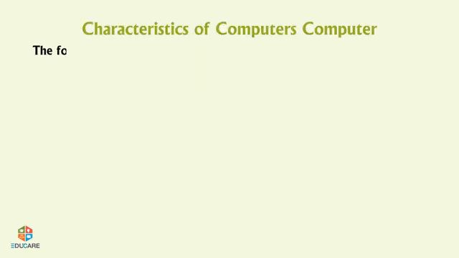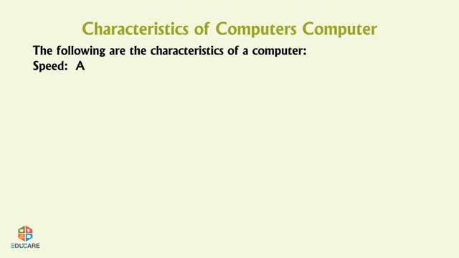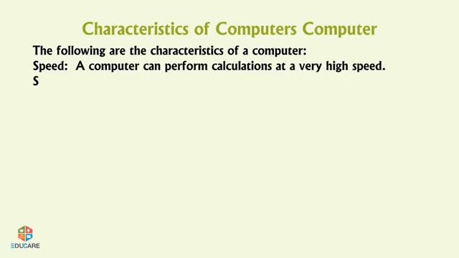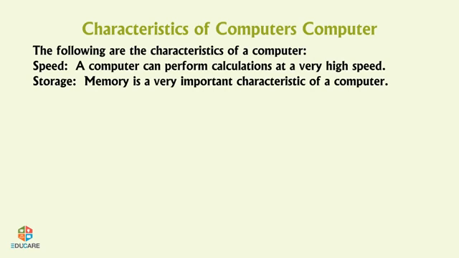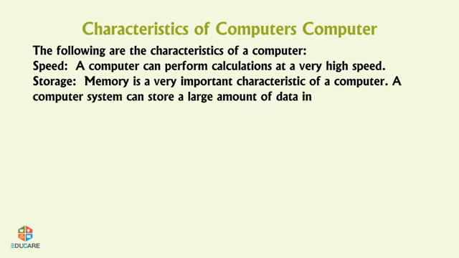Characteristics of computers. The following are the characteristics of a computer. Speed. A computer can perform calculations at a very high speed. Storage. Memory is a very important characteristic of a computer. A computer system can store a large amount of data in a systematic manner. Accuracy.